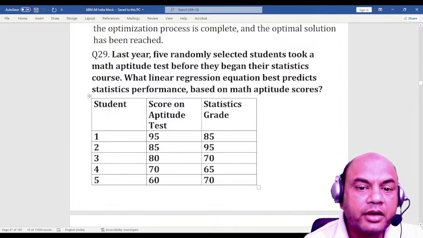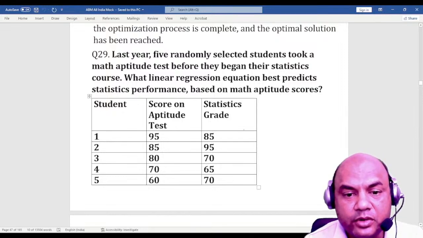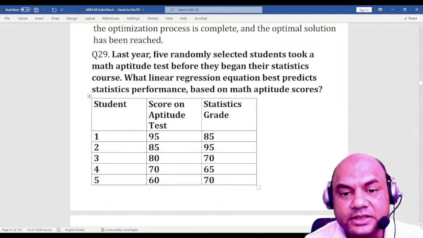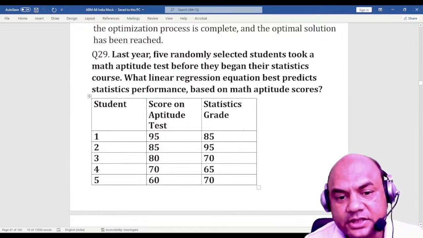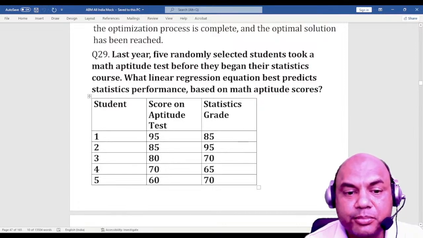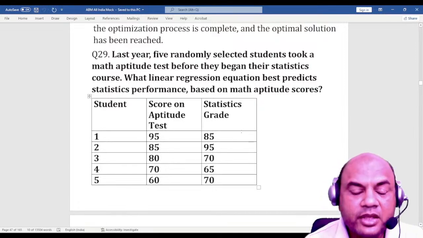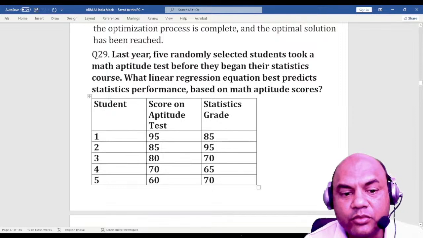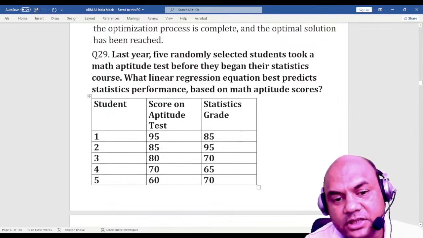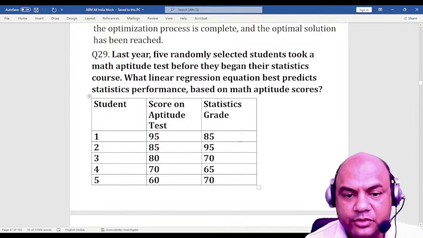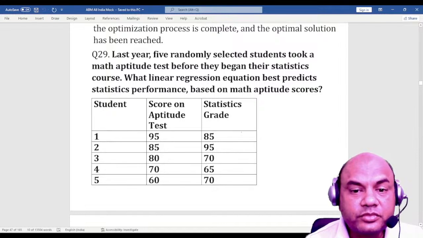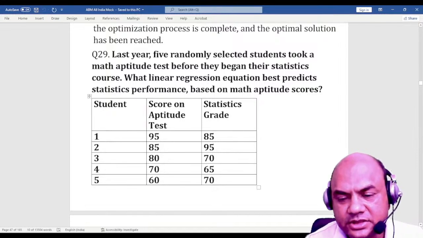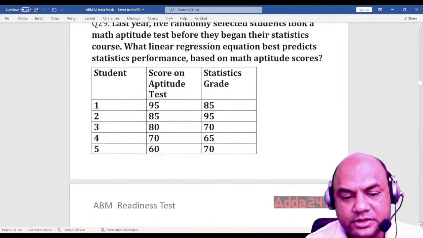Okay. Now look at this score in the aptitude test and statistics grade. Now this aptitude test was for what? Math. And what was the real exam? Statistics grade. This was a pre-exam and this was a main exam. So the question over here is how many took the maths test, what were the marks for them, and how many marks did they get in the main exam? So these are the 5 students and these are the numbers. Now, which linear equation best predicts the statistics performance? That is what we have to answer.